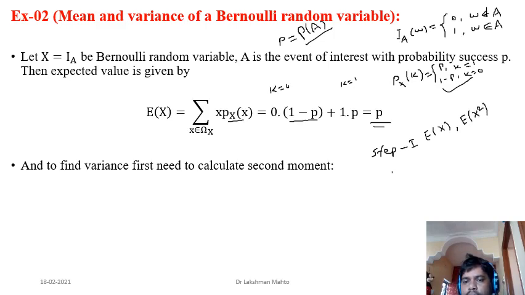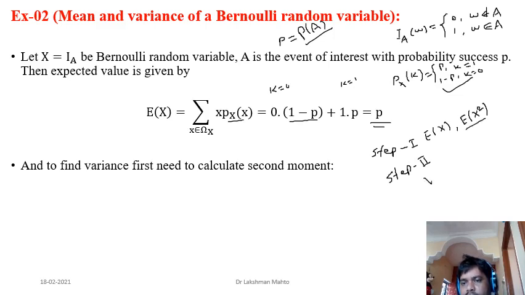After that, in step 2, we use the definition of variance that we had already seen. The variance of a random variable can also be written as the difference of the expectation of x square minus the square of the expectation.